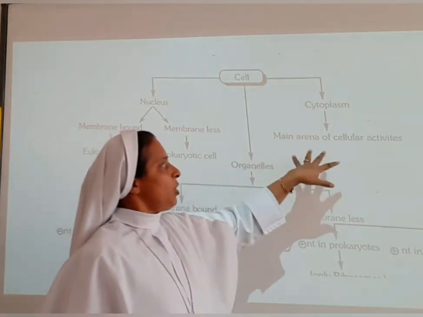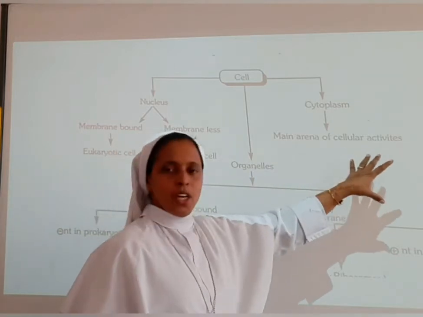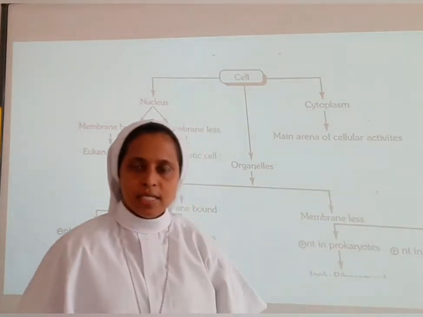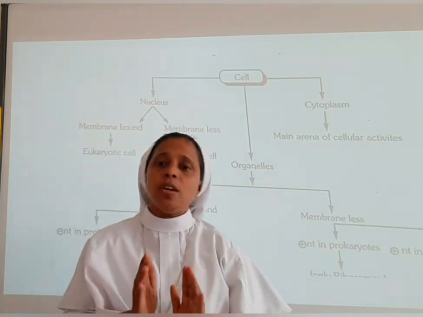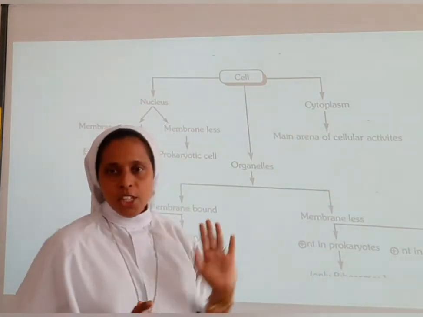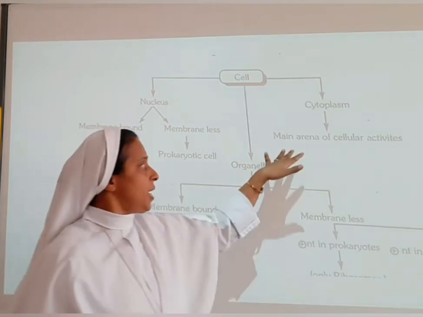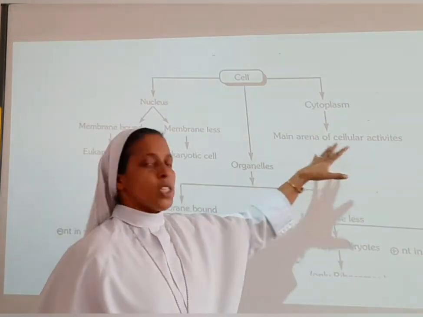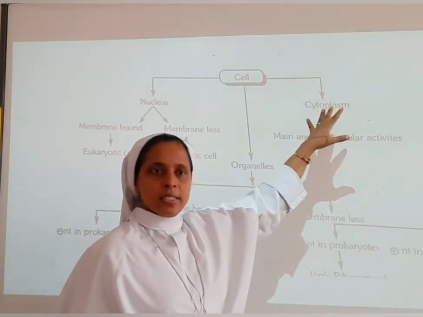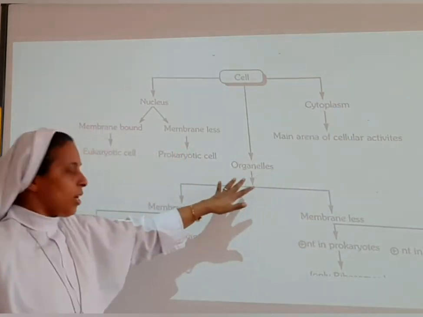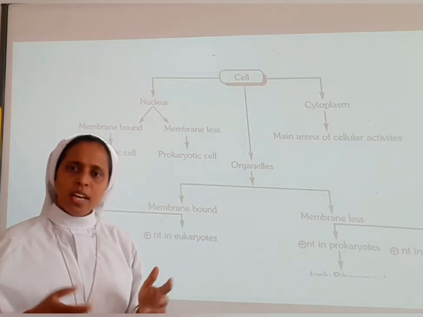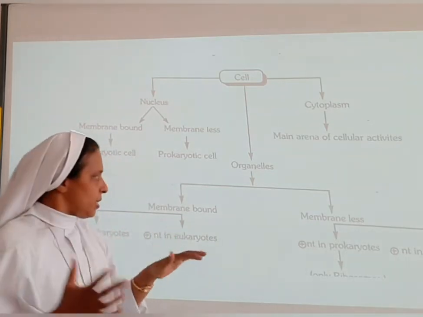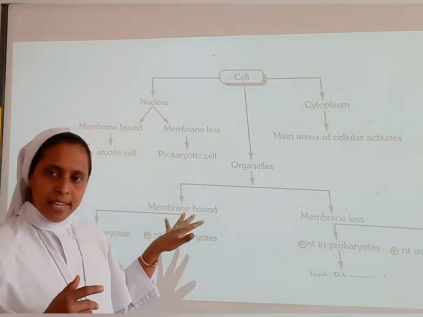Then the cytoplasm, we know, is the main arena of cellular activities. Both in plants and animals, the main arena of cellular activities is the cytoplasm. What is the meaning of arena? It means place. So the main place of the cellular activities is the cytoplasm. Organelles, we know about the cell organelles. We have learned about mitochondria, ribosome, and the cell organelles when we were in 9th class.